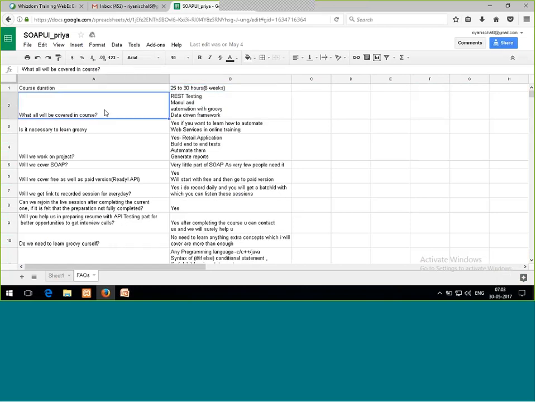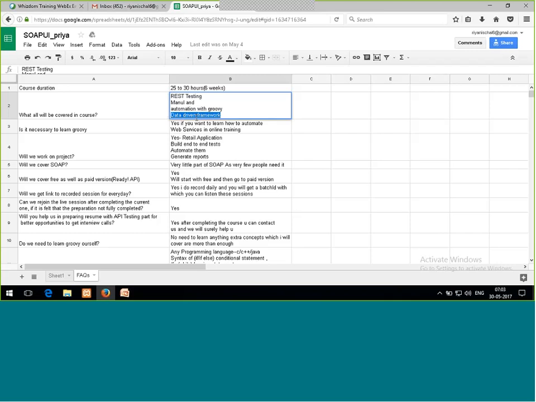What all will be covered? I'll start with REST and manually how you can do automation, and then how we can do it with the help of Groovy, as Groovy is a scripting language with the help of which we can test our complete web service or any web API. And then I'll discuss the framework, which is a data-driven framework.